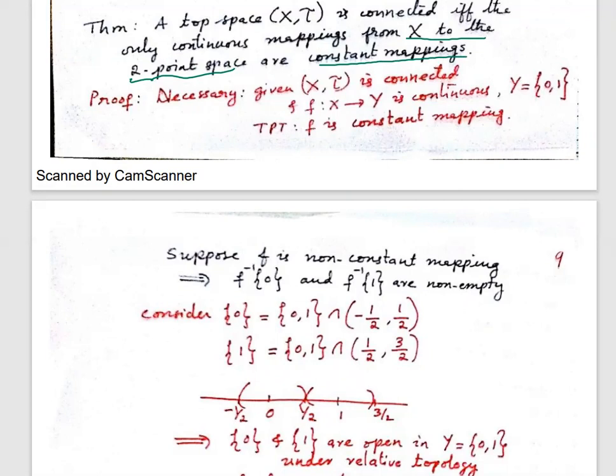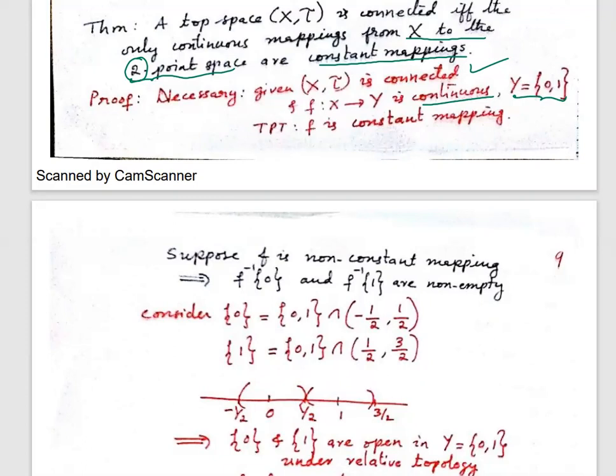Now let us go to the proof, necessary part. In necessary, what is given? Given the topological space (X, tau) is connected and you have a function from X to another topological space Y, where Y is a 2-point space. You can take A, B also; here we have taken 0, 1. So f is a continuous mapping from X to Y, and Y is a 2-point space, which we have taken as 0, 1.